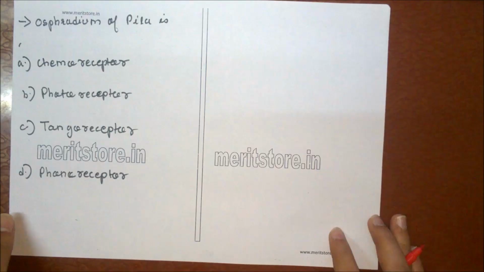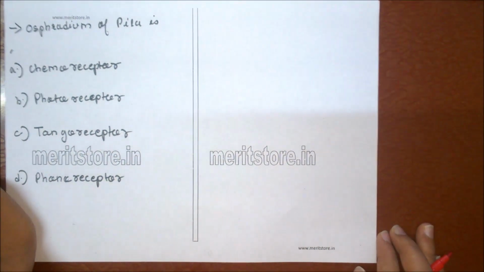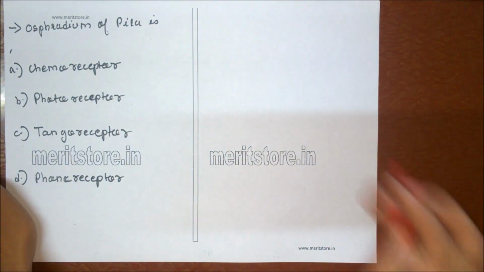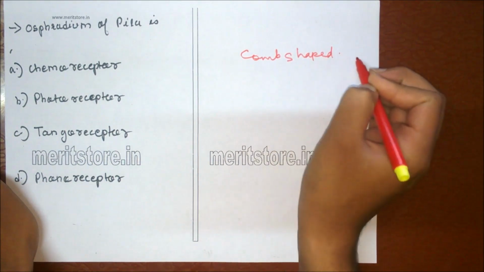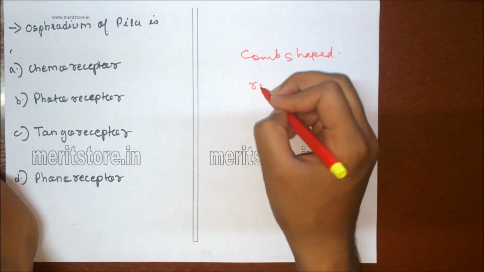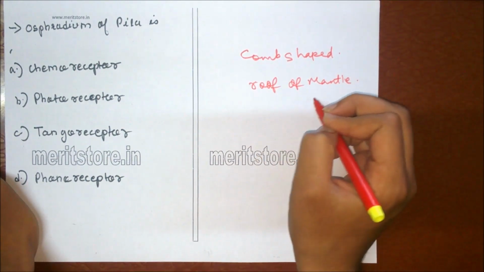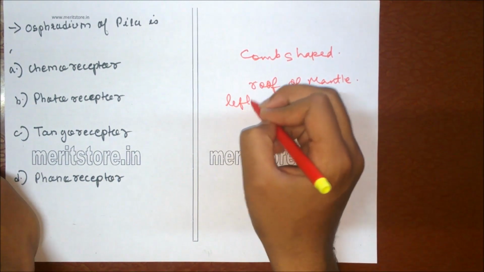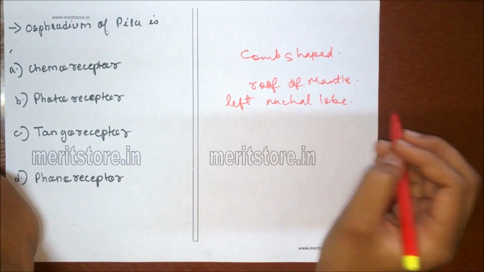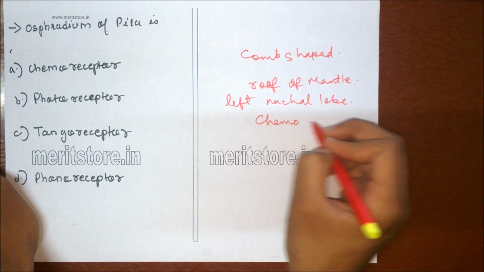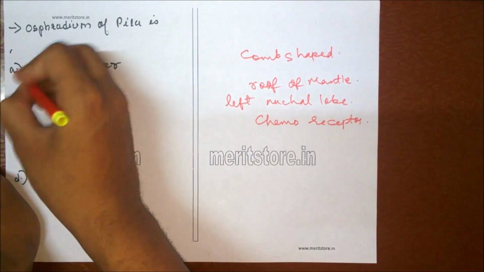Osphradium of Pila is A. Chemoreceptor, B. Photoreceptor, C. Tangoreceptor, D. Phonoreceptor. The osphradium of Pila is comb shaped, attached to the roof of the mantle cavity near the left nuchal lobe. So it is chemoreceptor in function. Option A is the correct answer.